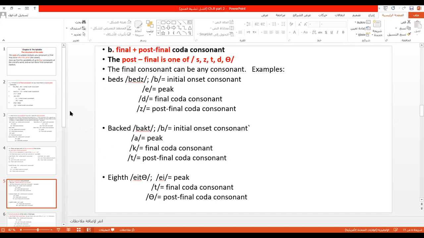It's clear, but we just have to keep it in our mind. Very easy. If there are two consonants in the coda, and the first consonant after the vowel is one of many English, I call this a pre-final coda consonant. Of course, anyone that occurs after the pre-final becomes final.